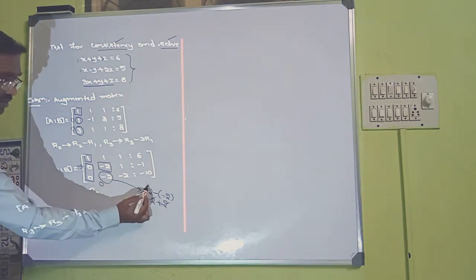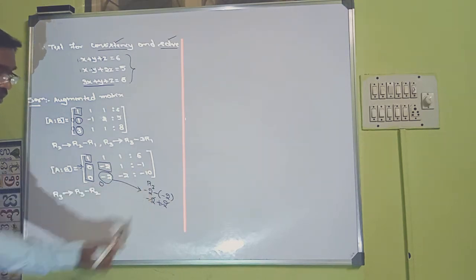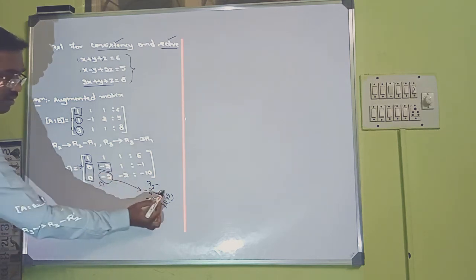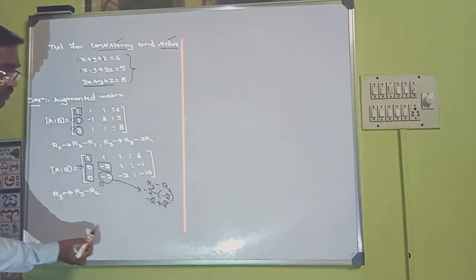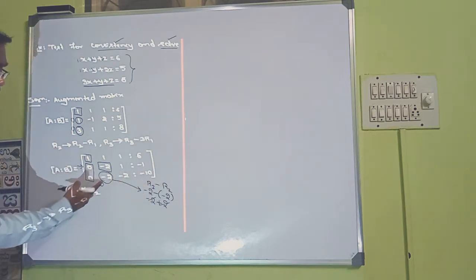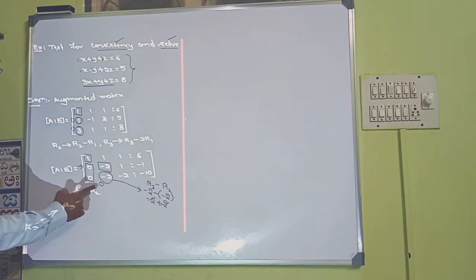So this element lies in R3, this element lies in R2. So R3 changes to R3 minus R2 will give you this element 0.